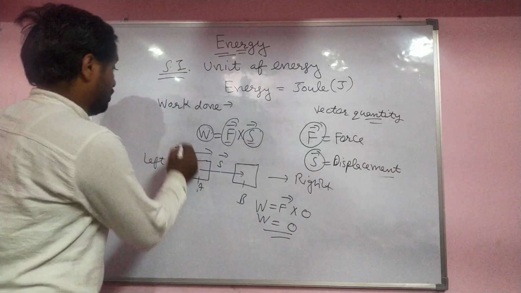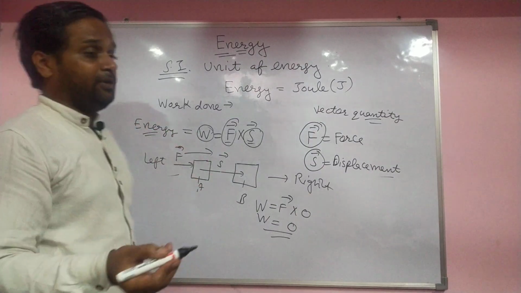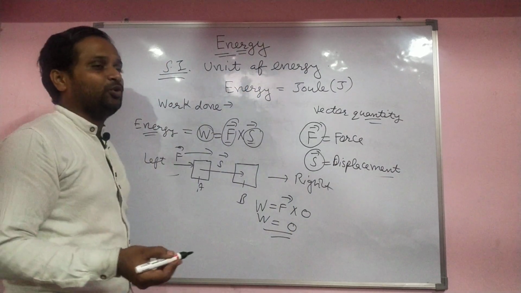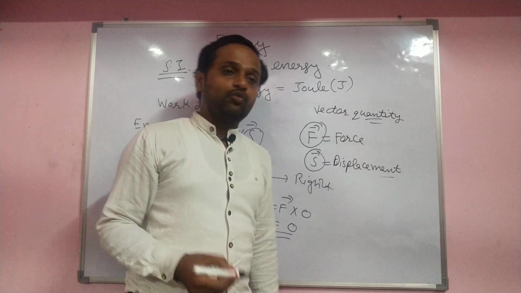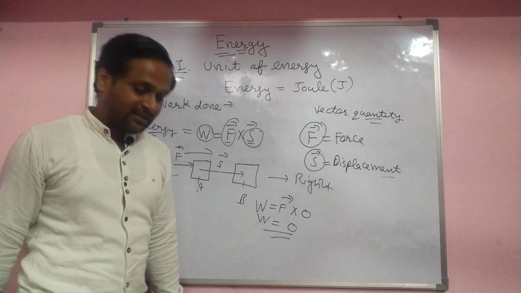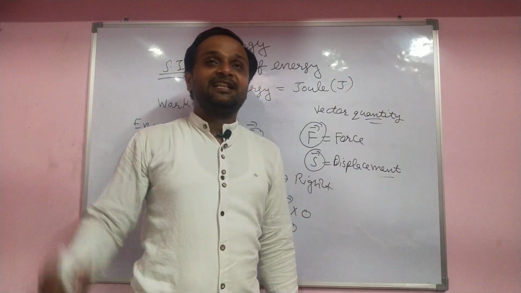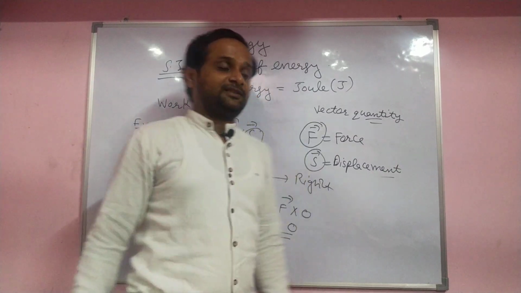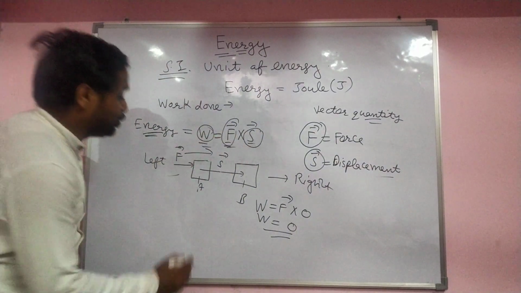Work done is also a type of energy. If you have energy, then you are able to do work. Without energy, you are unable to do work. And for energy, we have to eat food. Food is a very important part of our life. The plants make their food with the help of sunlight. They get the energy from the sunlight, and then we take the energy from the plants indirectly.